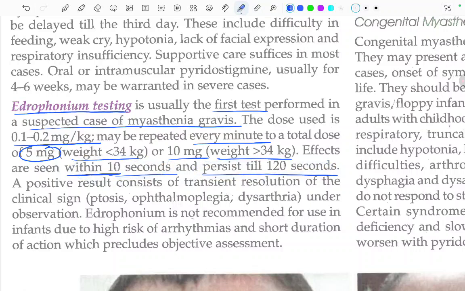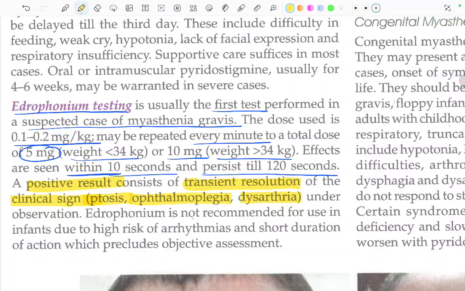A positive test: when will the test be positive? Positive results consist of transient resolution of the clinical signs, so there will be a very transient resolution of signs like ptosis, ophthalmoplegia, and dysarthria under observation.